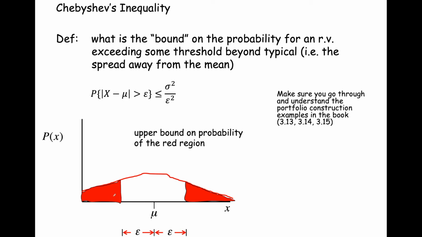Now, of course, if epsilon is really large, that means x is going to vary a lot more. If epsilon is really small, that means x is not going to vary as much. So if epsilon is large, what happens? You have a lot of variability, and the probability that you exceed the threshold epsilon is going to be smaller because the threshold is larger.